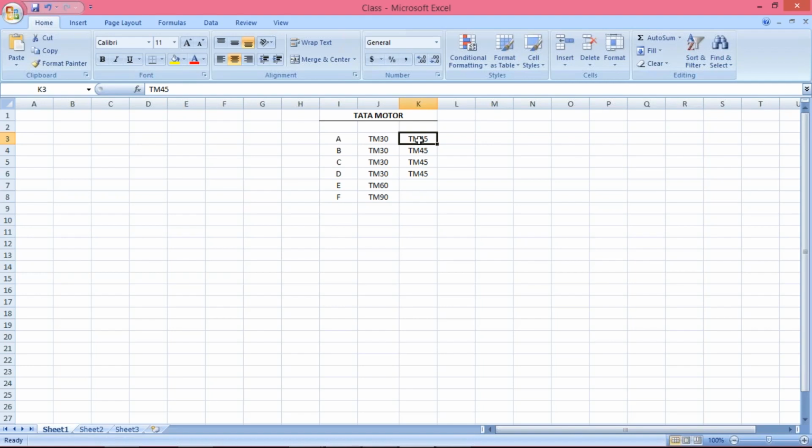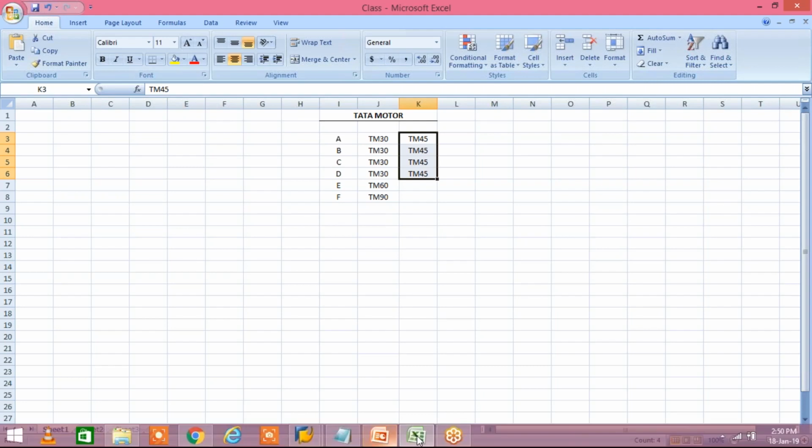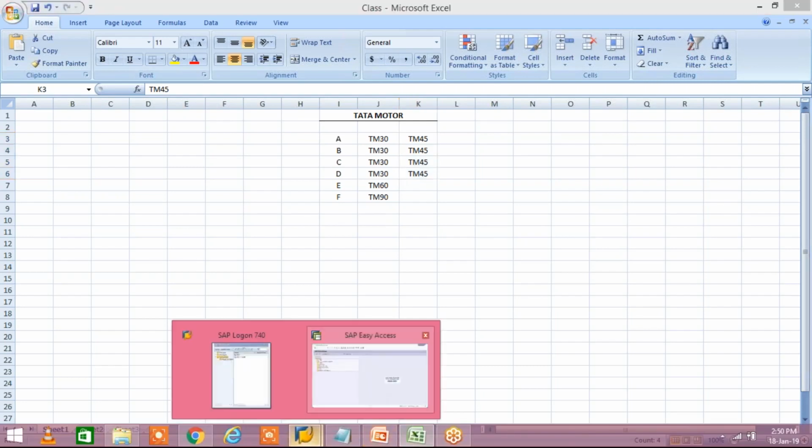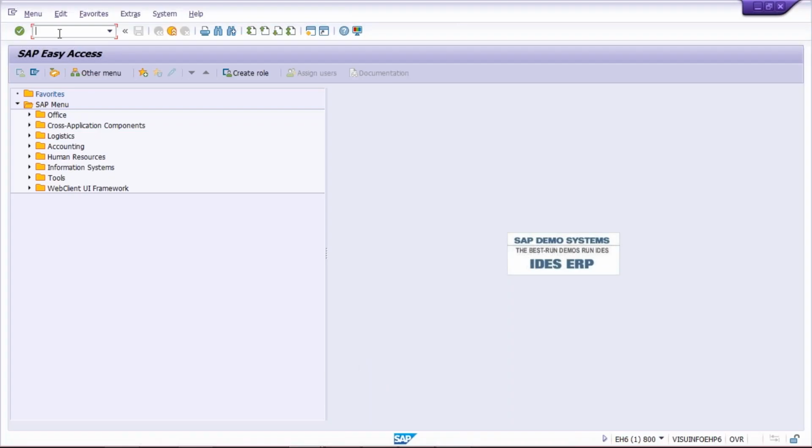Since both requirements are altogether, it is going to be raised to the consultant itself, to create a new terms of payment and replace it. Let's suppose TM45 replaces the terms of payment TM30 with the newly created payment terms, right? So what we have to do now is set up a terms of payment.